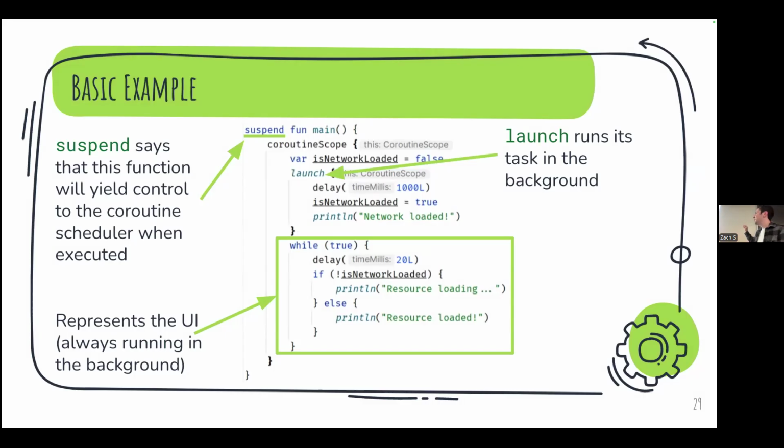So what does that actually mean, right? Remember how I was saying that we can only call coroutines inside of a coroutine scope. And that coroutine scope provides a scheduler for your coroutines, right? And it manages your coroutines.